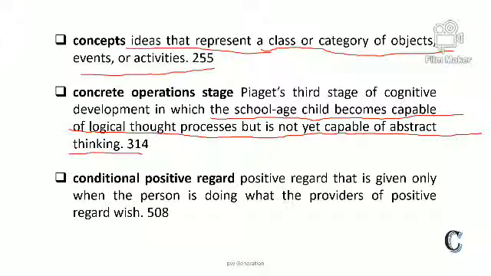Fourth, conditional positive regard. There are 2 types of regard: conditional positive regard and unconditional positive regard. First is conditional positive regard, that is given only when the person is doing what the provider of positive regard wishes. When a person is doing good, then he will be given the positive regard.